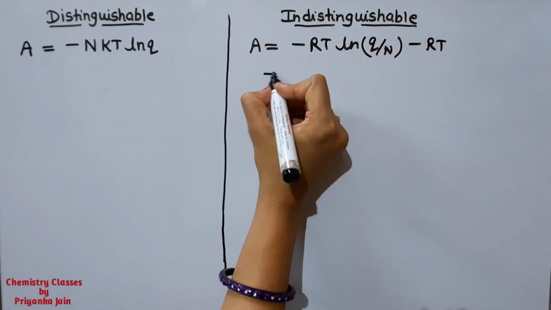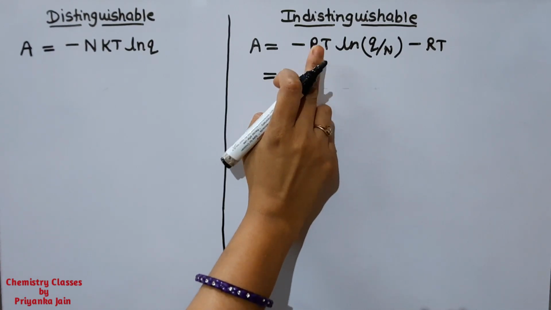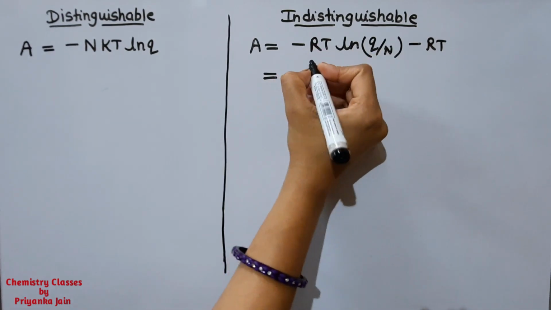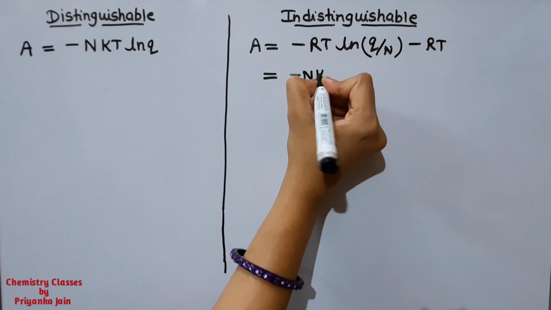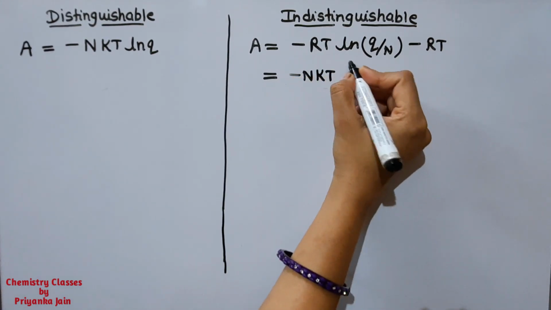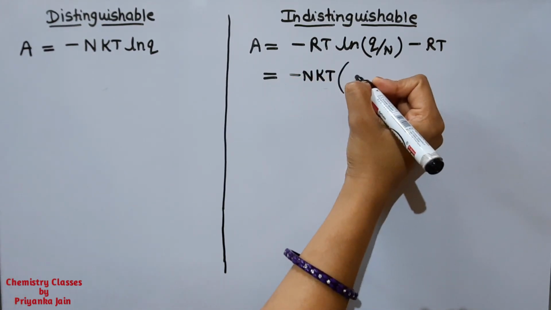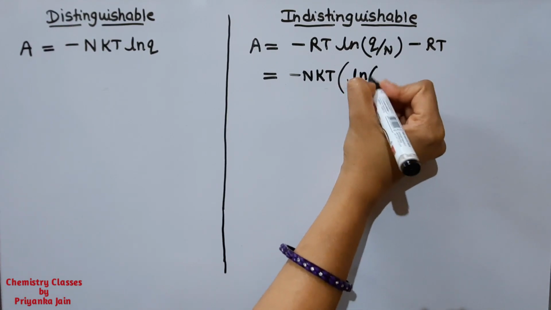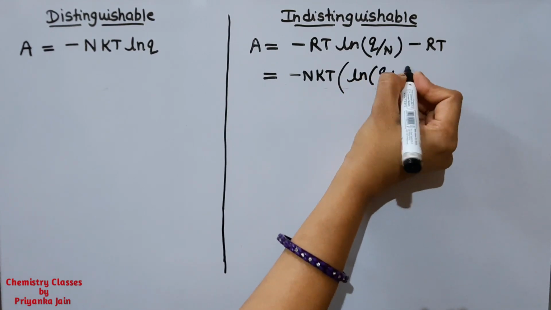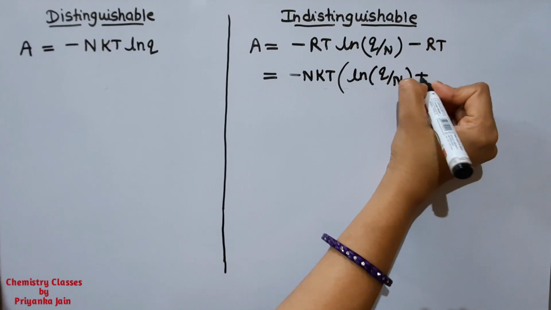We know we can write Nk here, so we write minus NkT and take the terms common. So this will be ln Q by N plus 1.